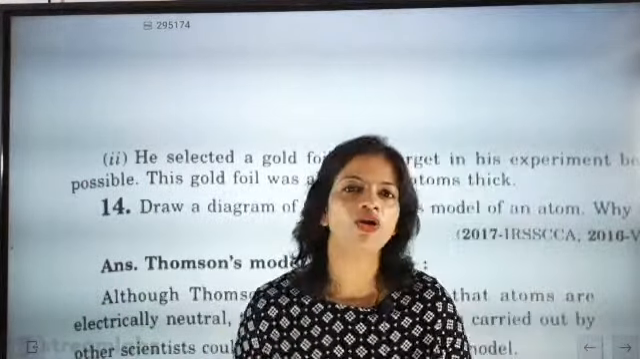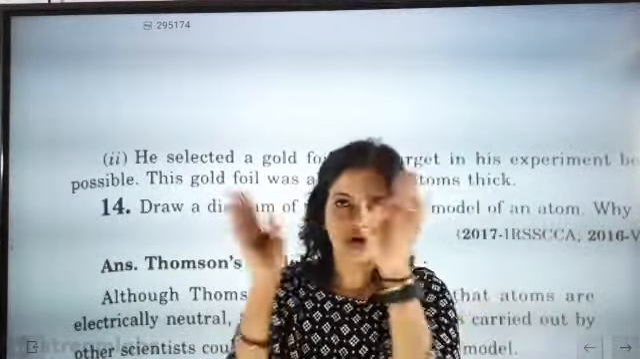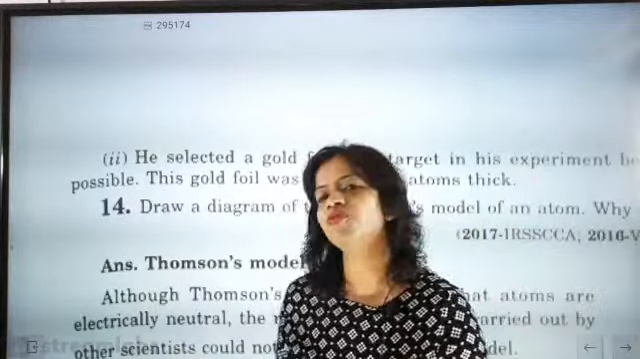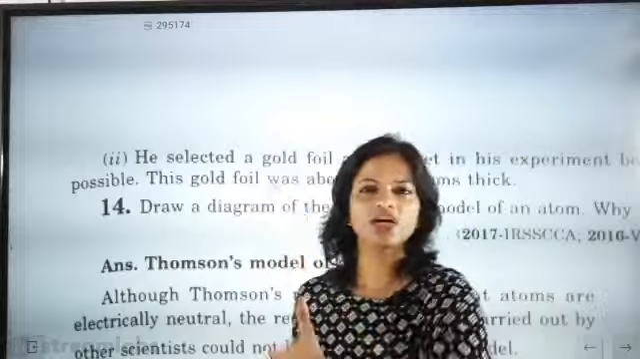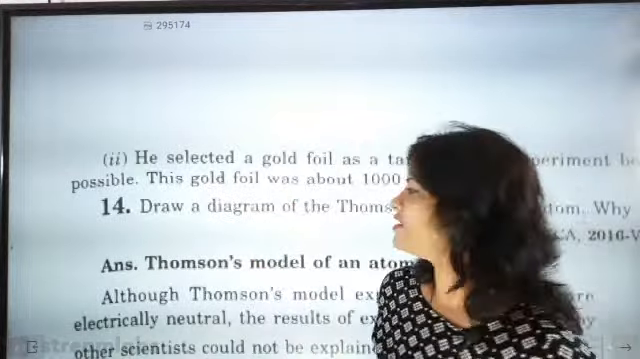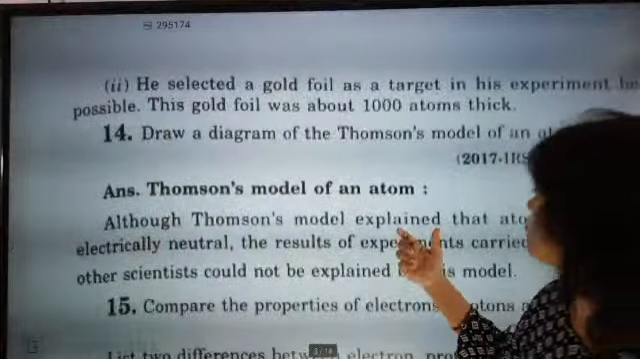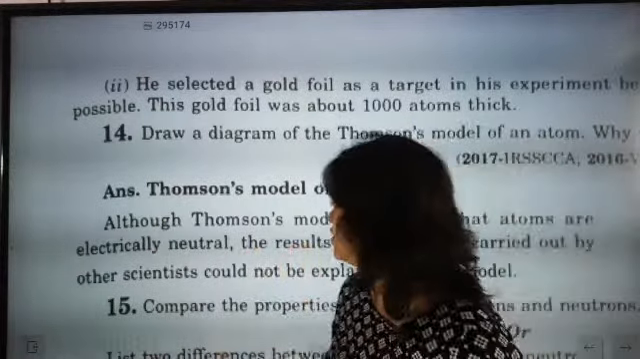So J.J. Thomson model of atom, just always remember watermelon. In a watermelon, seeds are there, na. If instead of seeds you put positive charges, and negative charges are scattered all around it, then it is exactly called J.J. Thomson's model of atom. So the Thomson model explained that atoms are electrically neutral.